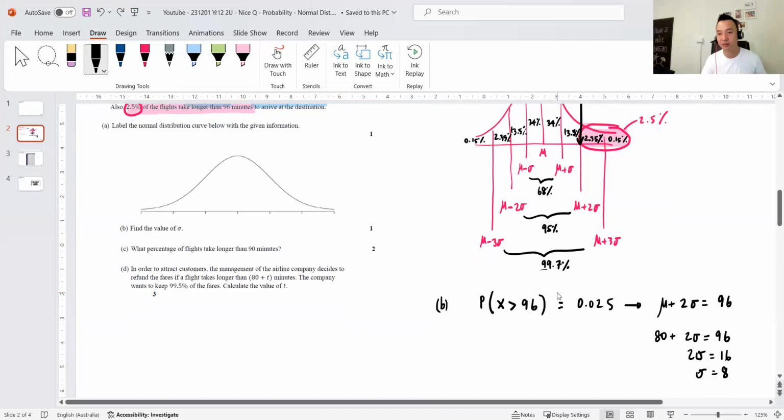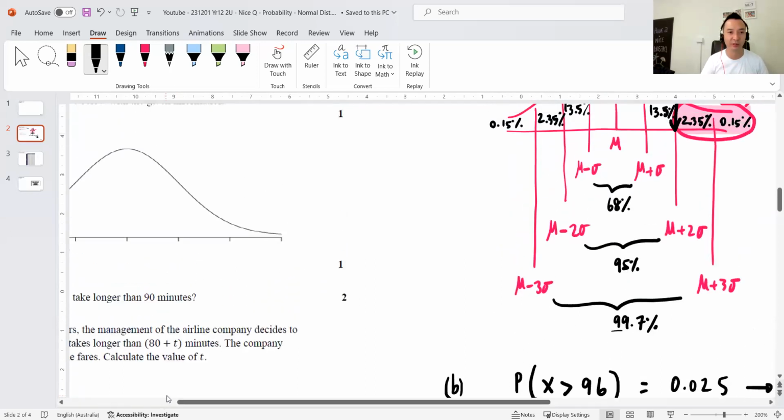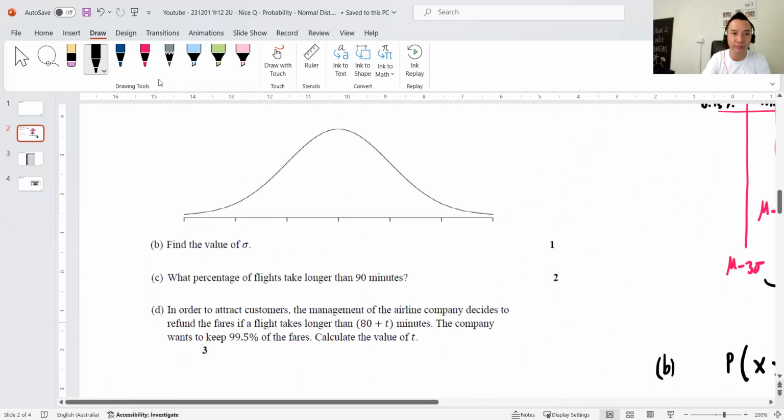Now, I thought I'd find sigma first because of how I label it on the diagram. The question goes, label everything you know. This is all you need to do. On the diagram, I've got 80 minutes being the mu, that's mu over here. And then this is obviously 80 plus 1 sigma, 80 plus 2 sigma, and I know that 80 plus 2 sigma is 96 minutes in this case. Not that you need to label that, but that's basically what it meant.